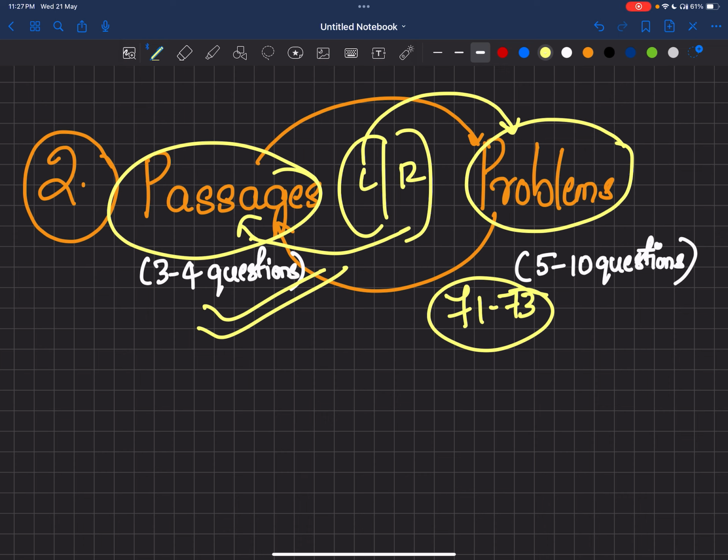What Shivin sir said is exactly true. I know he's a great man. He knows things. He's a doctor. That's why he said it. But I have implemented it and I have seen the fruits, so that's why I'm telling it again. Okay, friends, please solve passages and problems. Earlier, I never used to solve passages. The 2023 paper was really tough. Then I switched to passage questions and it really helped me.